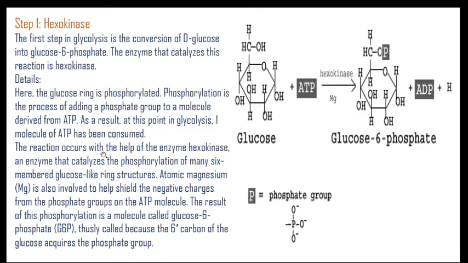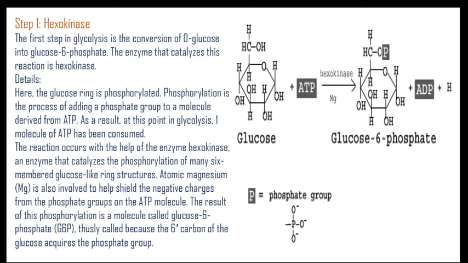The reaction occurs with the help of the enzyme hexokinase, an enzyme that catalyzes phosphorylation of many 6-membered glucose rings, and atomic magnesium is also involved in helping to control the negative charges of the phosphate group, and the result of this phosphorylation is a molecule called glucose 6-phosphate.